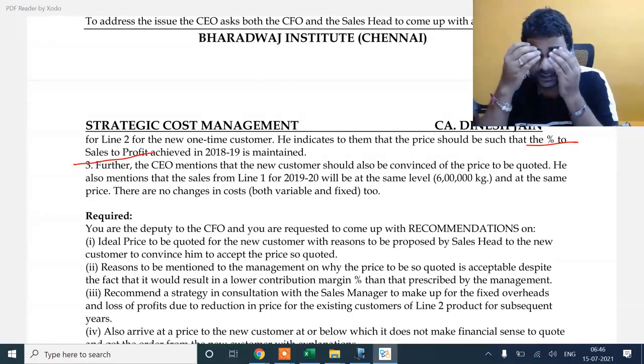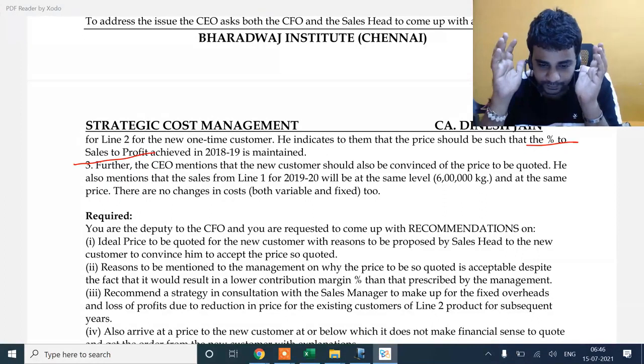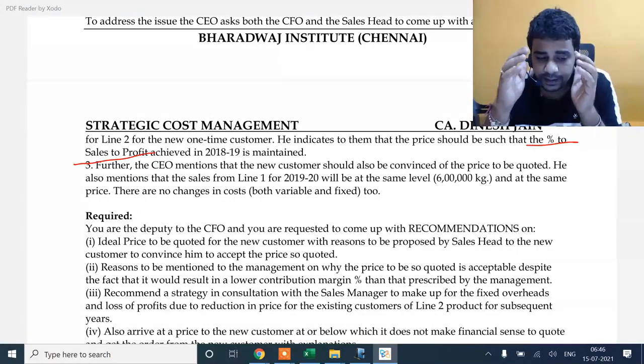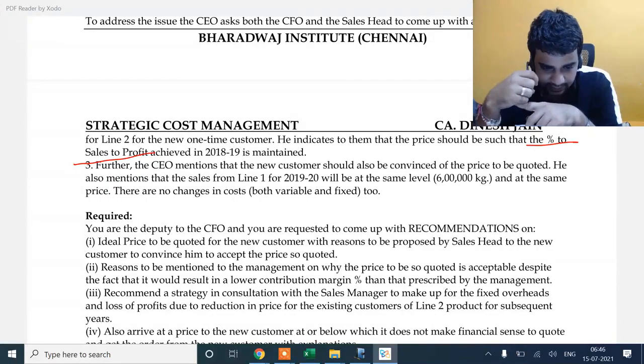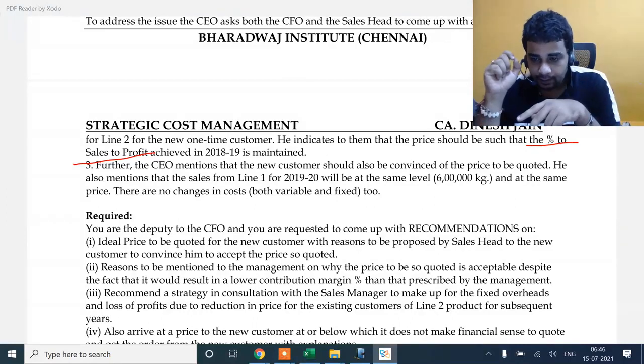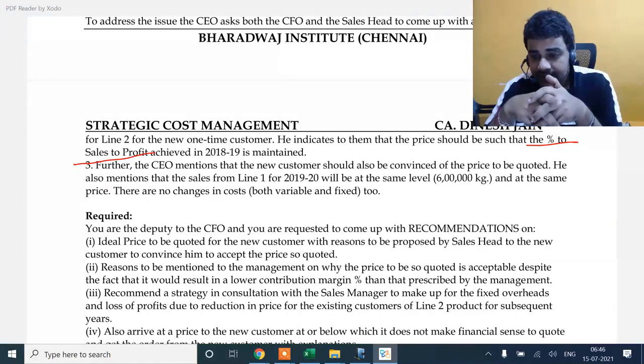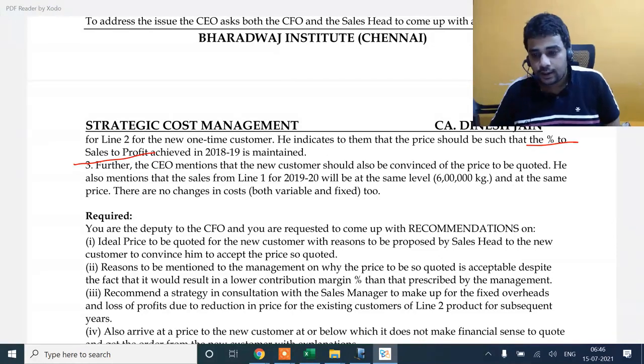Now the third one is the CEO had a problem saying that you did all this, it is fine. Now there is going to be increase in fixed overheads. There is going to be loss of profits due to reduction in price. What should I do for subsequent years? Is this customer ready to come next year? No, it looks like it's a one-time customer. Because I'm taking a one-time order, I'm okay for the current year, but next year unfortunately I'll be impacted.